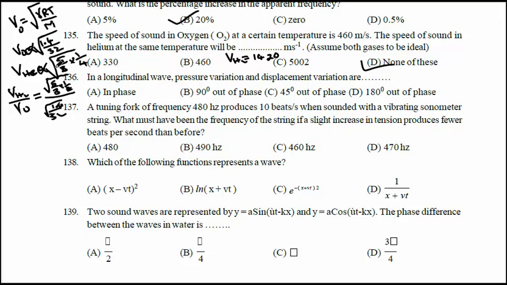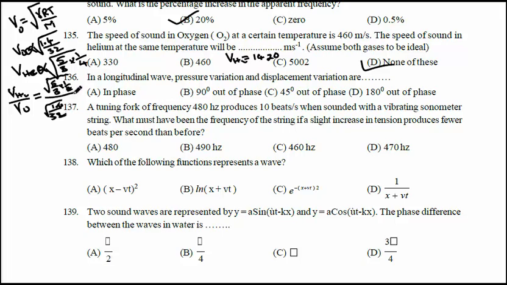So VHe is proportional to root of gamma, where gamma is 5 by 3, and M is 4, so it is 1 by M, which means 1 by 4. VO is proportional to root of 1.4 by 32. VHe is proportional to root of 5 by 3 into 1 by 4. Divide VHe by VO, which means root of 5 by 3 into 1 by 4 divided by root of 1.4 divided by 32.